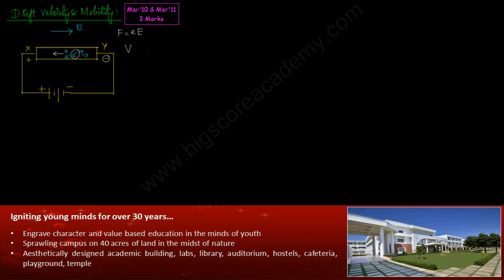Now similar to the electrons, the positive ions will be repelled by the positive terminal and attracted by the negative terminal, and they will start to move in this direction, isn't it? Because like charges repel and unlike charges attract. So when this happens, there are chances that the positive ion and the negatively charged electron will collide with each other. Sometimes the electron might collide with another electron as well.